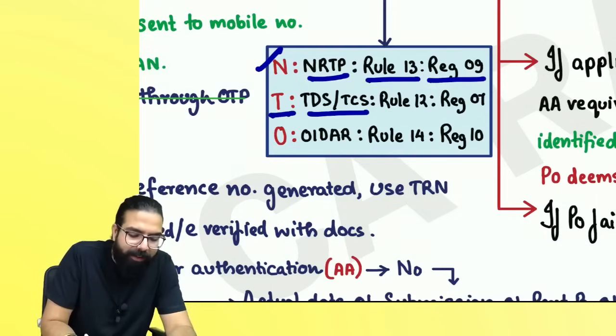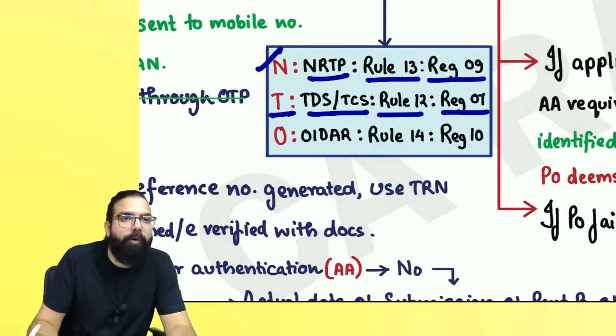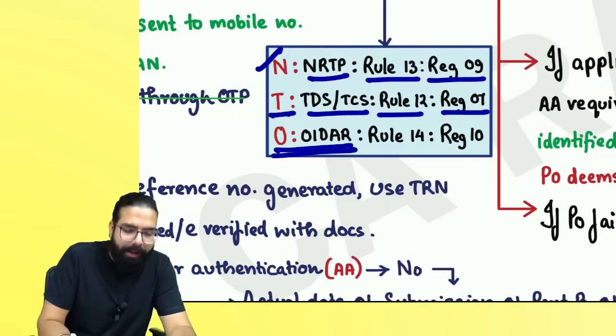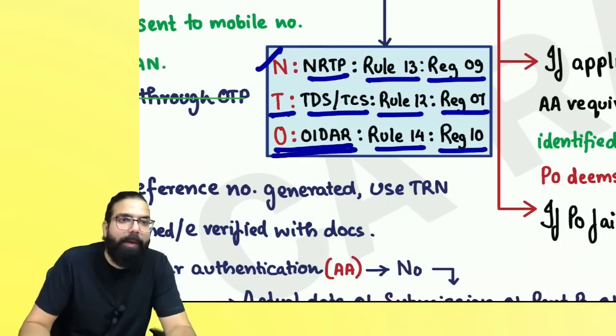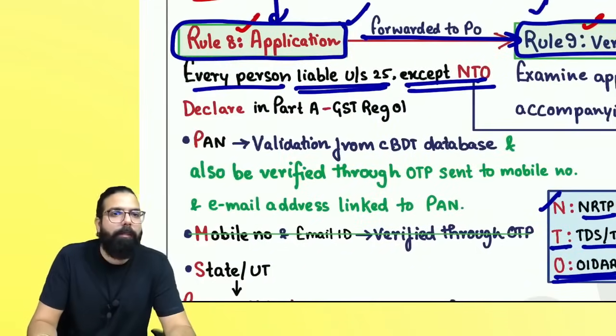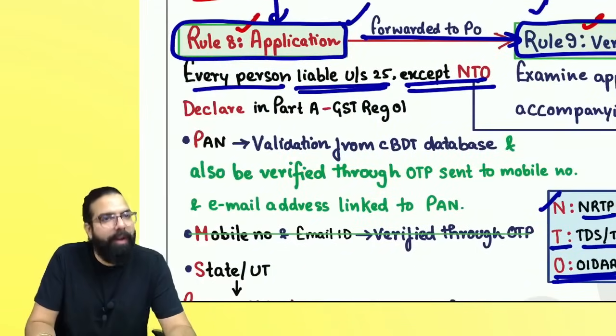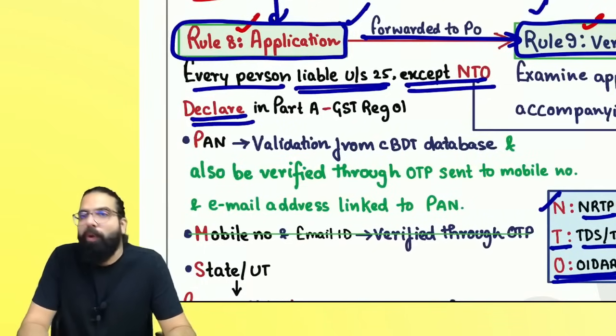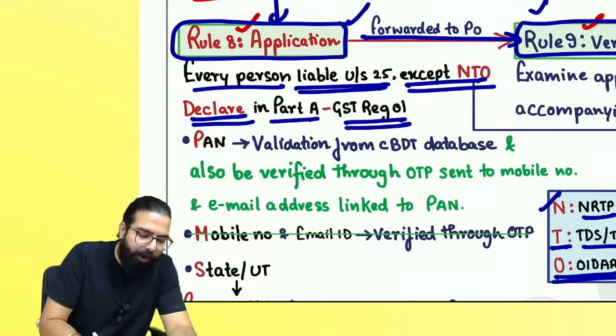For TDS deductor and TCS collector, rule number 12 is applicable. They have to apply in GST RC 07. Sir, for OIDR, rule number 14 is applicable and they have to apply in RC 06. So other than NTO, whoever is applying for registration under section number 25, they have to go ahead and use one form, which is GST REG 01. In GST REG 01, they have to fill part A.